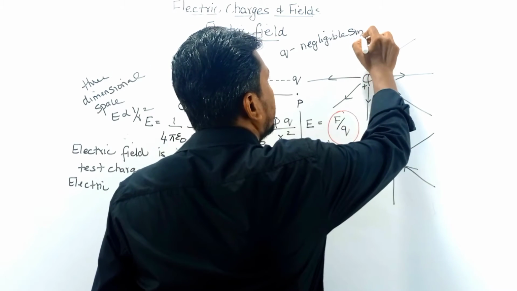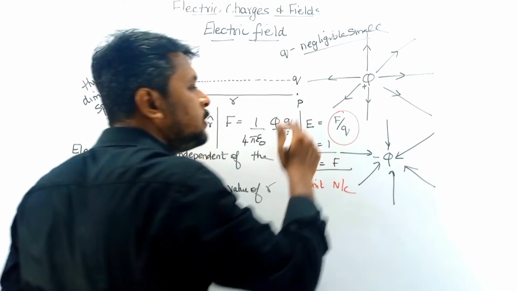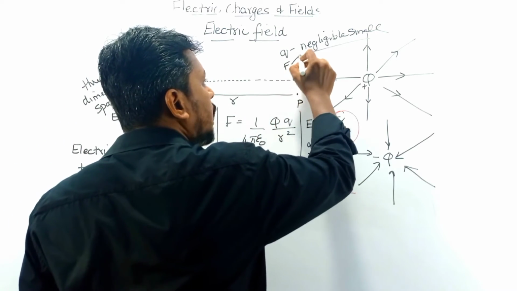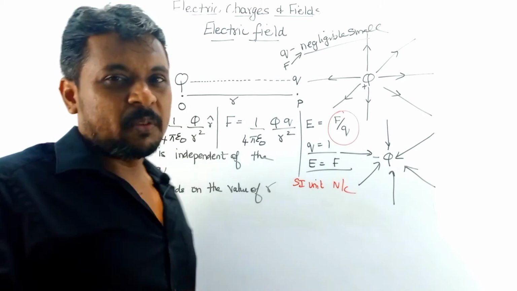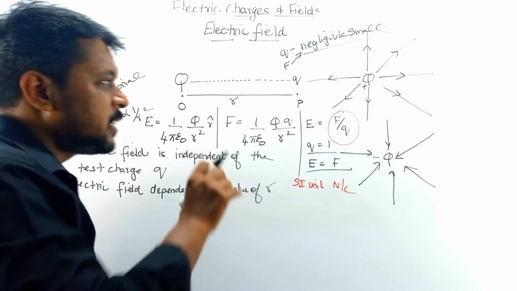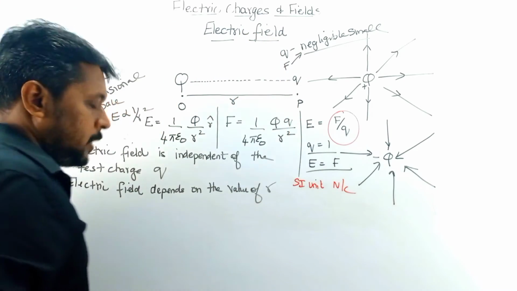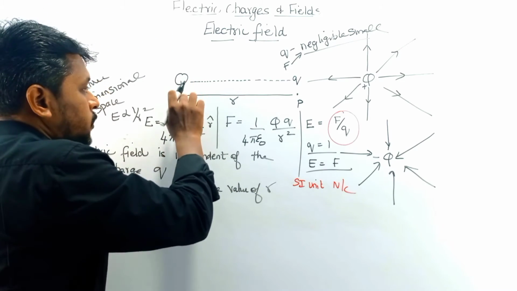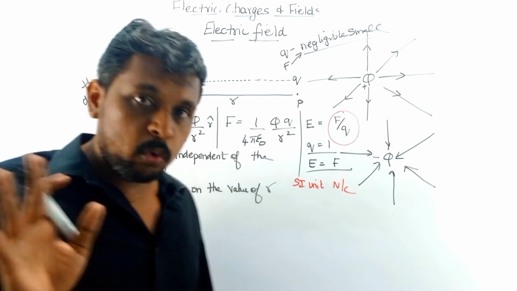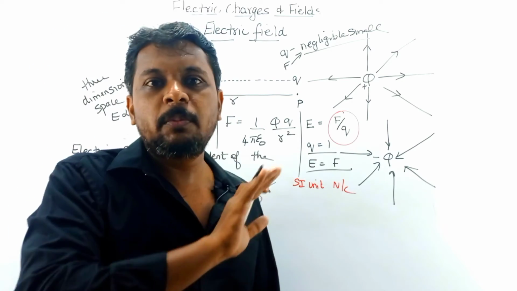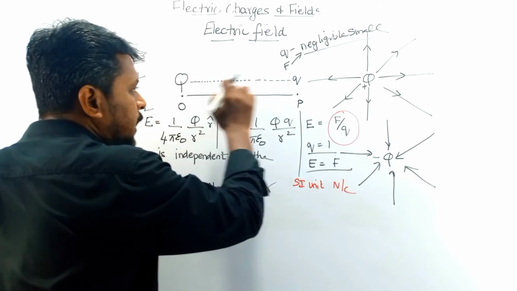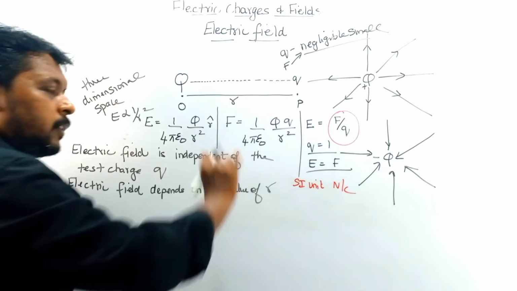If the value of this charge is negligible, the force due to this charge also will be negligible, very small. So there is no need to consider the force due to this particular charge. And one more point is that this charge is made stationary. It should not move. It should not be disturbed by any unspecified forces.